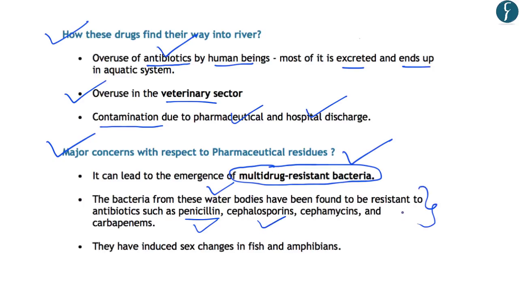etc. So here you should understand that due to the development of such bacteria which are resistant to these common antibiotics, the patients who suffer from various diseases which are caused by these bacteria need to be treated with higher dosed antibiotics. And further, due to the impact of such drugs in the rivers, it has led to sex changes in fish and amphibians like frogs, etc. So these are few negative aspects of the discharge of drugs in river water, which have been highlighted by this